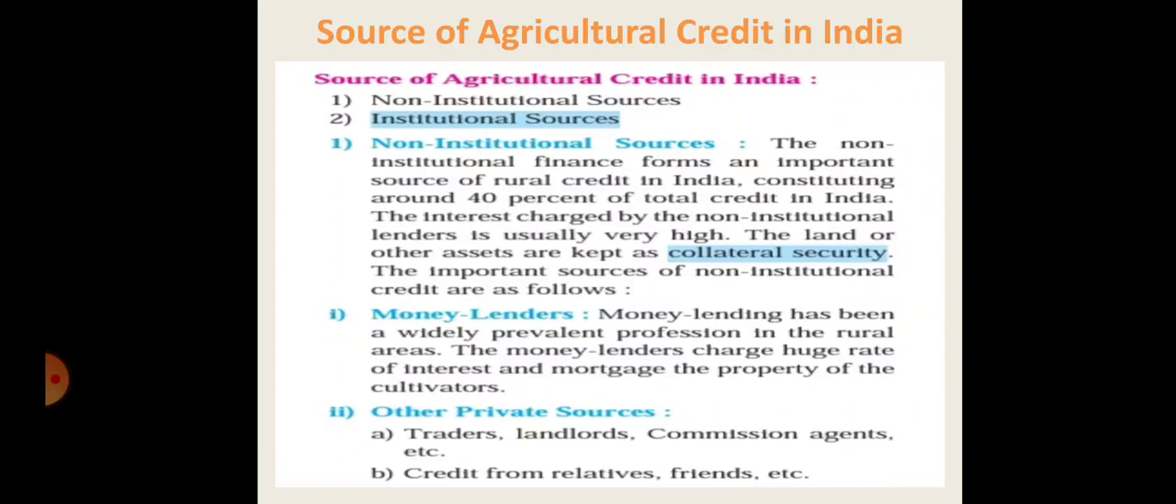Credit also comes from relatives, friends, colleagues. If we face any problem and the bank is not there at that time, we accept credit from different people. We use that credit, demanded from relatives and friends. So that is called the other private sources.